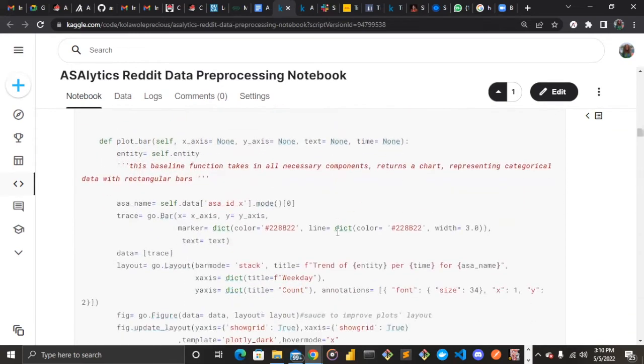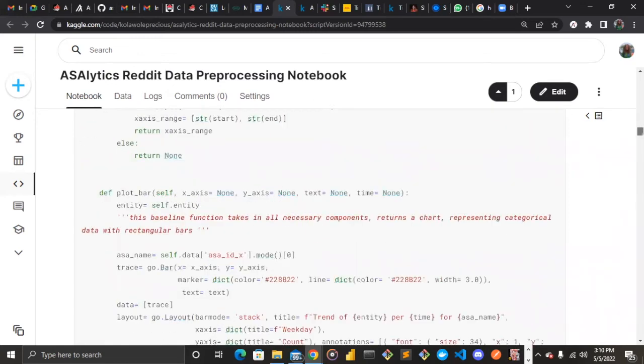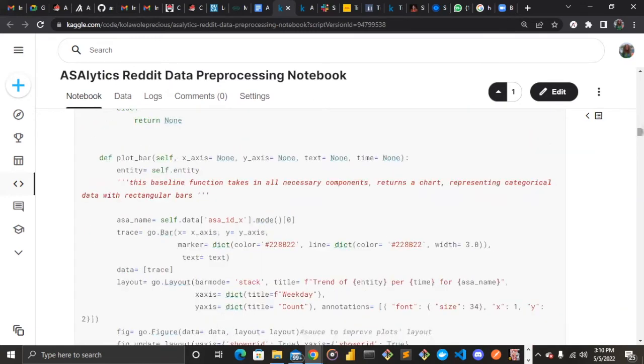So we have a function called plotbar, and this plotbar function is getting instantiated for all the other visuals at the bottom. That is, we can decide to plot a bar chart for our visuals, and we can also decide to plot another style for our data, which the one we used in this case is scatter plot, which is also called line plots.